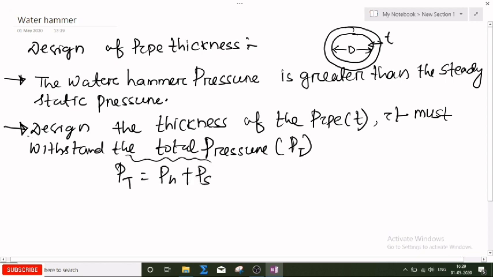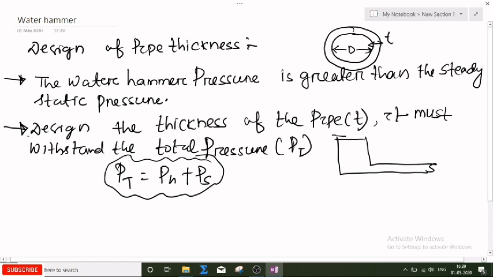Because this is the reservoir, and the pressure at this point is due to the static head.